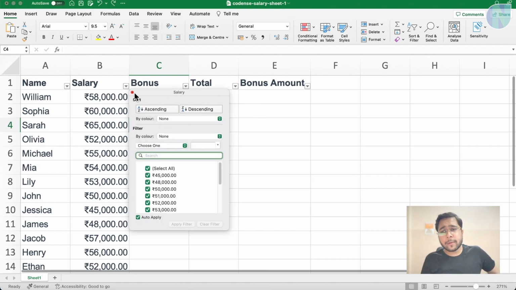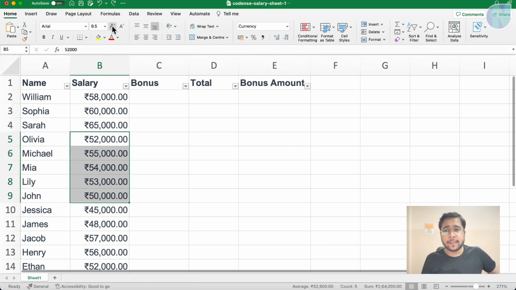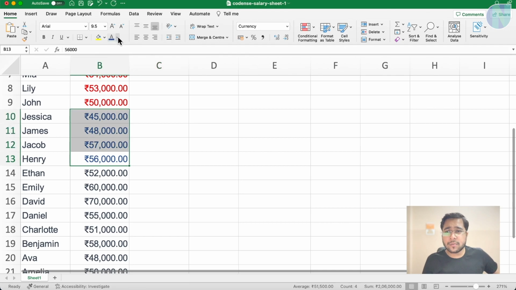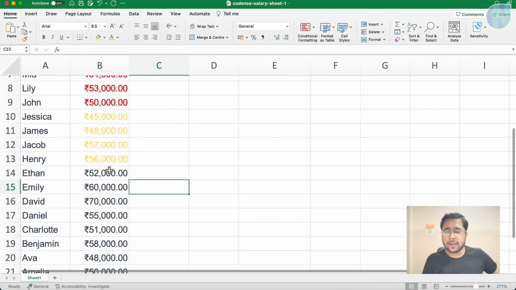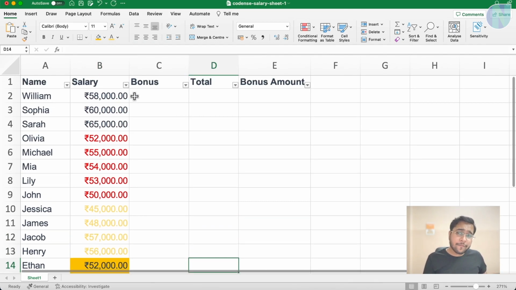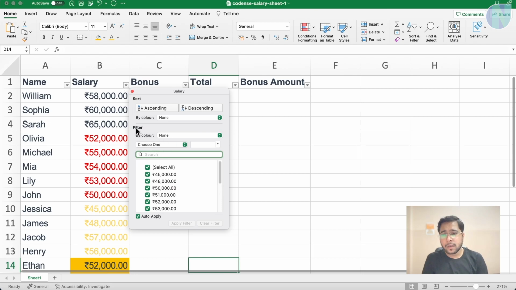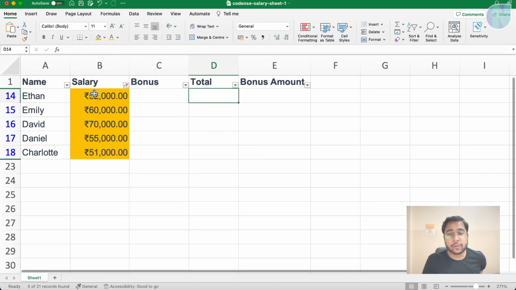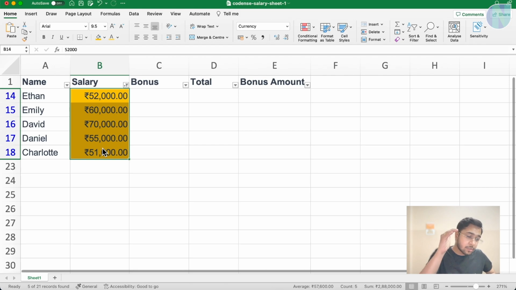You can also sort it by color. How? For example, I have these cells in red color. I have these in maybe another color. I will change it to blue color. Blue color is not visible, so I can change it to yellow color, and I can give some background color to this cell, orange. Now you can see filter will be done based on this. How? There is an option, by color. So you can do by color, cell color, and I can select gold. So it means all the rows with cell color gold. Cell color means background color.